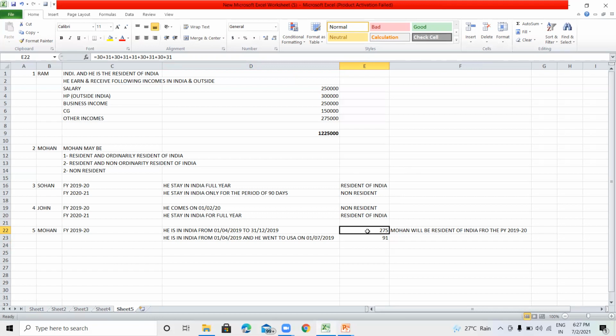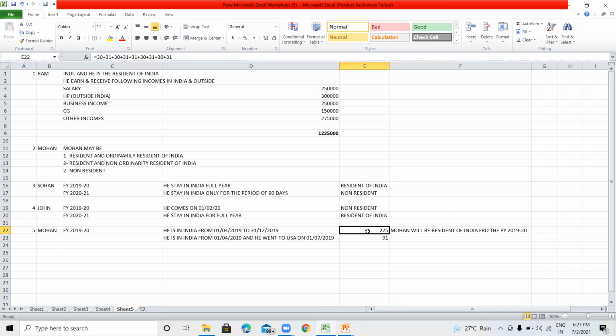And the second condition, means only one condition is required to be satisfied. The second condition is that if any person stays in India for 365 days or more in the preceding 4 previous years, and he is in India for at least 60 days in the relevant previous year, then such person shall be considered a resident of India.